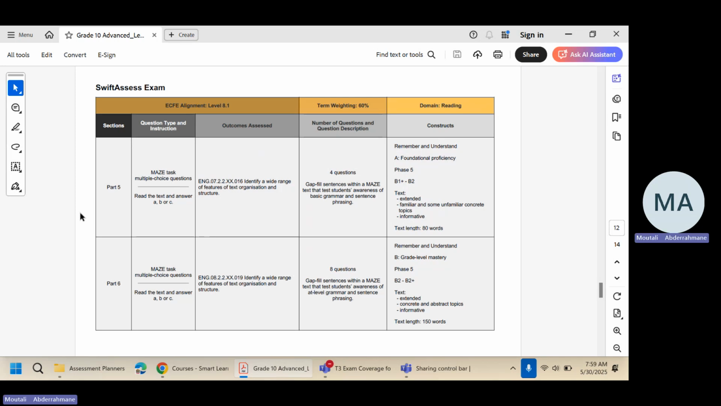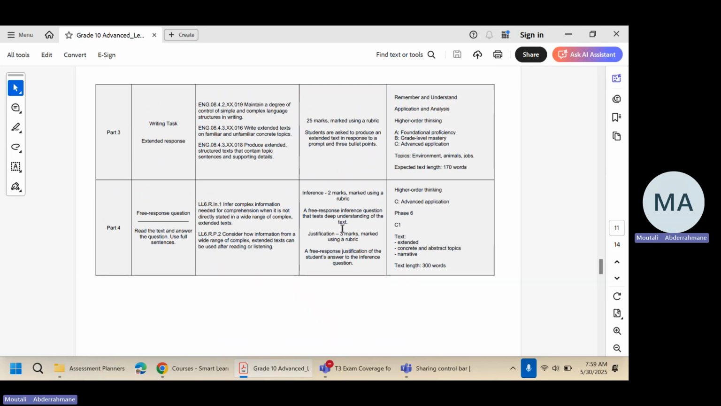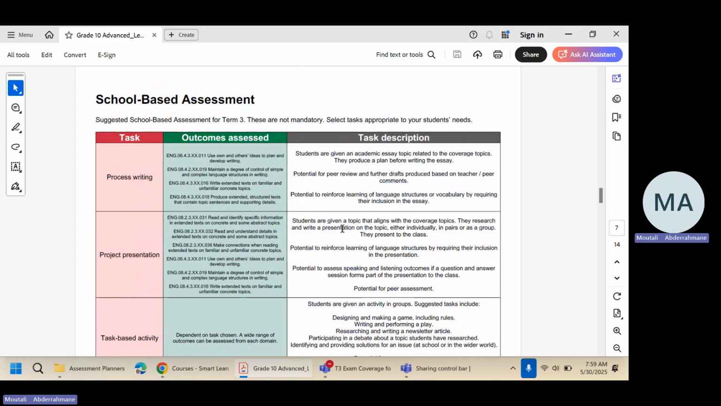The first part of that electronic exam, which is part 5 of the exam, is a maze. Remember, here you have 2 mazes. First of them is an easy one. It only has 4 questions. You'll be given a short text, about 80 words, and you will be asked to answer 4 questions, filling in gaps, using options given. You might be asked about any of the grammar topics.